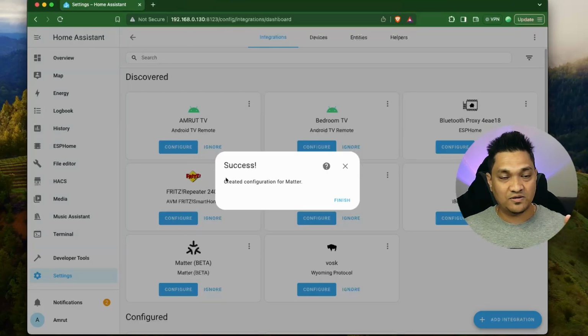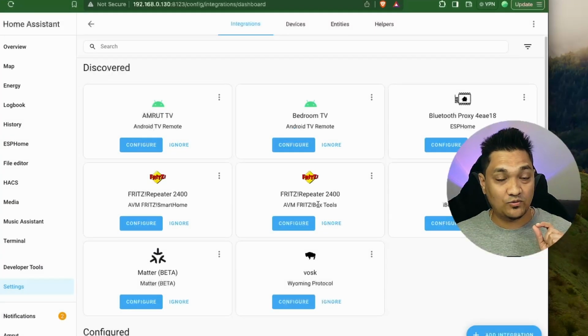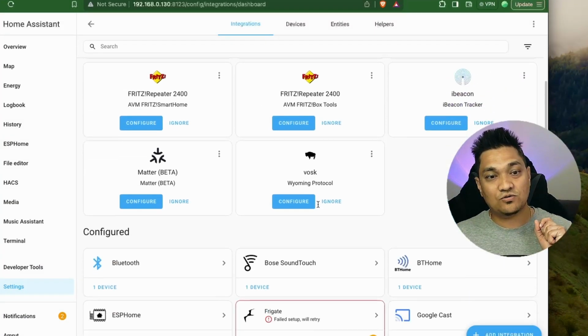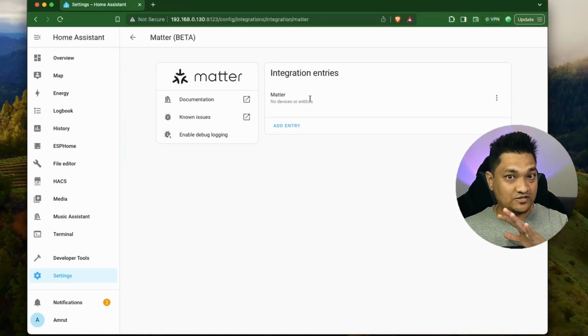So let me click on submit, and with this the Matter server is now configured inside Home Assistant. Now what we're going to do is add our first device. So let's go ahead and look at the integration here. Here we see that the integration is all set up and we are going to add the first device. For this, you need two things.